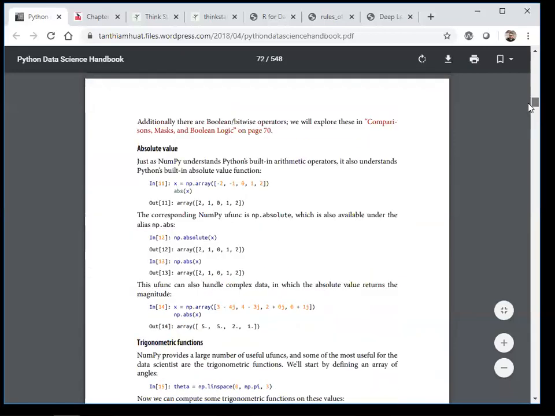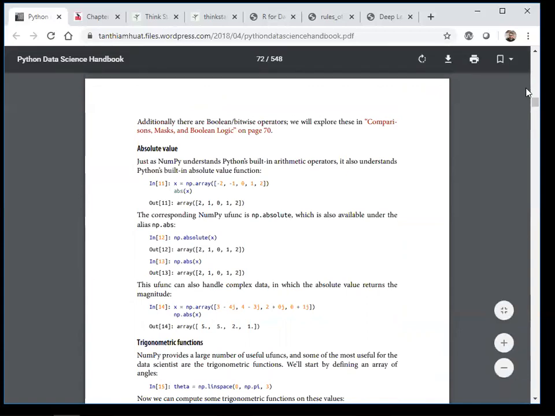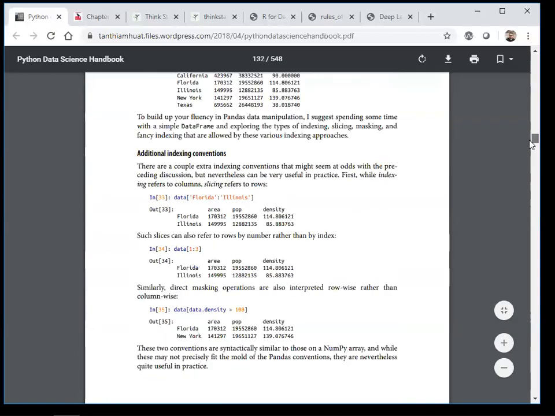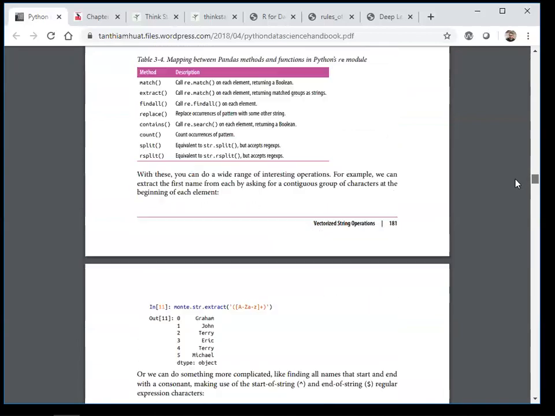This book covers all the very important libraries like NumPy, Pandas, Matplotlib, and the best part is the exploratory data analysis. The explanation is done in such a wonderful way. It is beautiful, and the flow continues after the exploratory data analysis to the machine learning algorithms, that gives you an idea about a whole lot of things. So definitely I would rate this book as good, and it is available completely for free online.